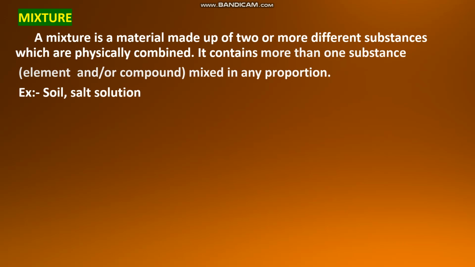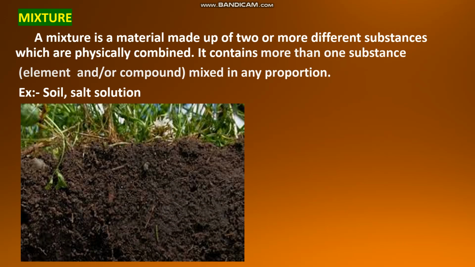For example, soil is a mixture. Soil contains the mud and some minerals are present in that. Water content will be there. All these are having different chemical nature. So it is a mixture of many substances.